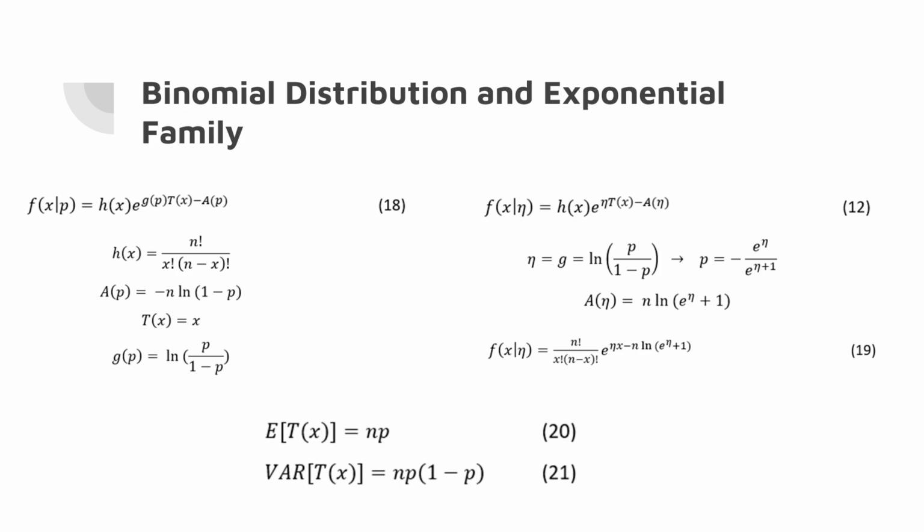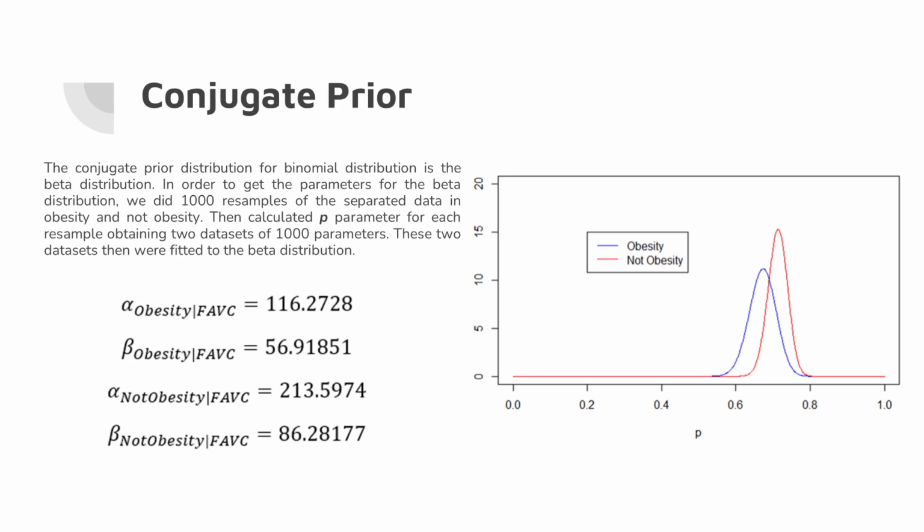In this slide, we can see the equations that prove that the binomial distribution is part of the exponential family. Because the binomial distribution is part of the exponential family, we can then perform the conjugate prior. Now, for a binomial distribution, we need to fit a beta distribution.